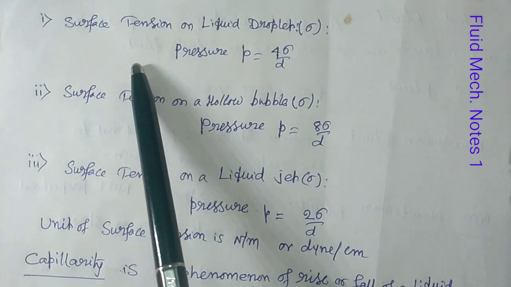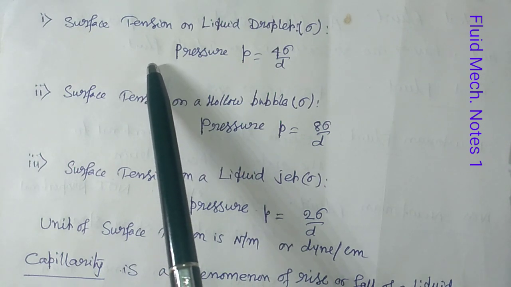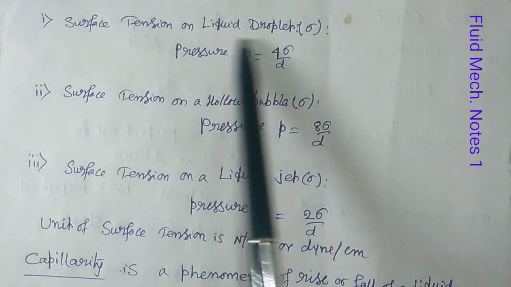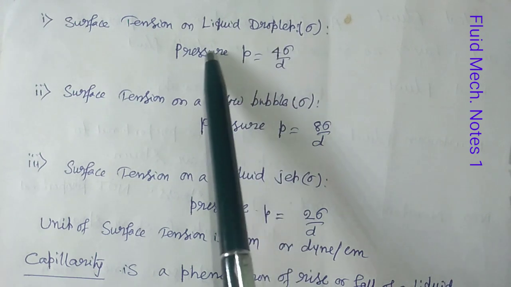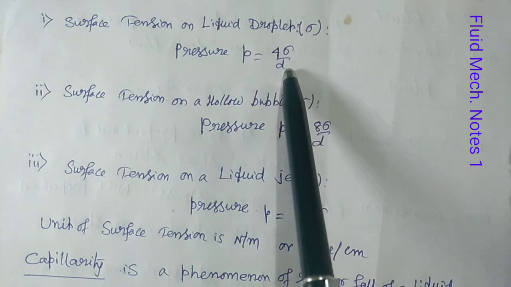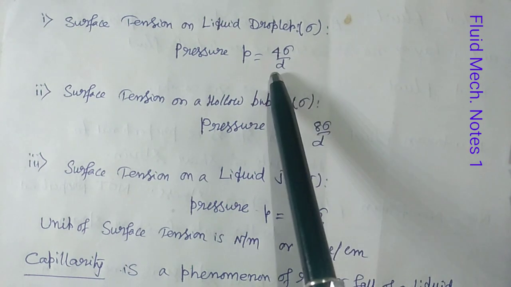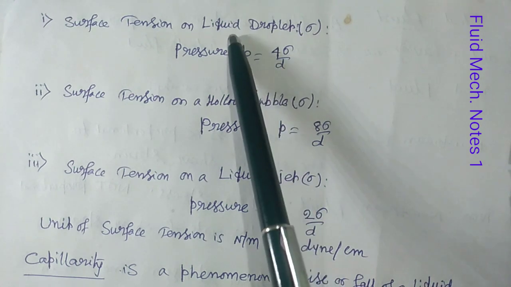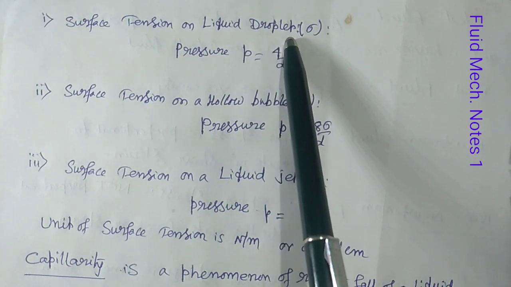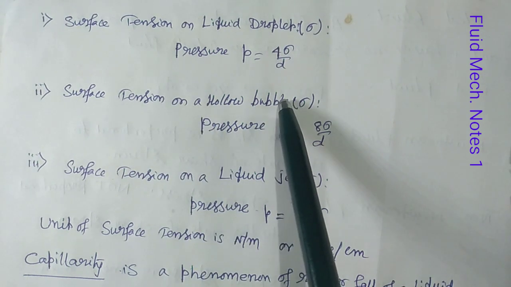Now there are so many cases of surface tension. For example, surface tension on a liquid drop. In that case pressure P equals 4 sigma by D, where sigma is the surface tension and D is the diameter of the liquid droplet. Next, surface tension on a hollow bubble.